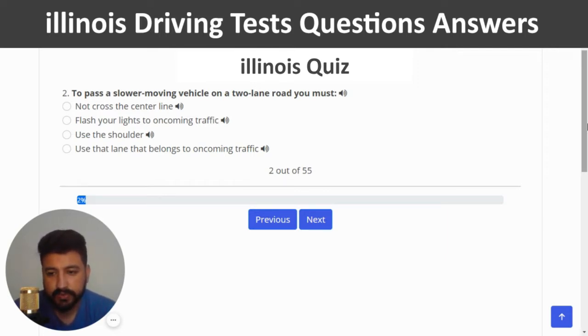The second question is, to pass a slower moving vehicle on a two-lane road, you must. The right answer of this question is use that lane that belongs to oncoming traffic. So I'm going to click on the last option, which should be the right one.